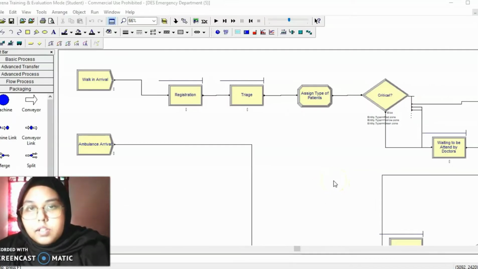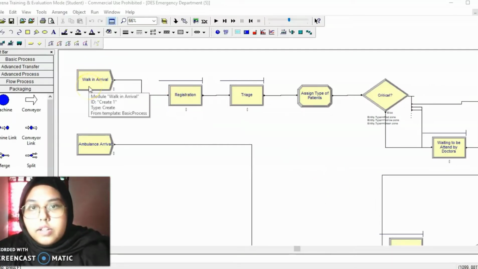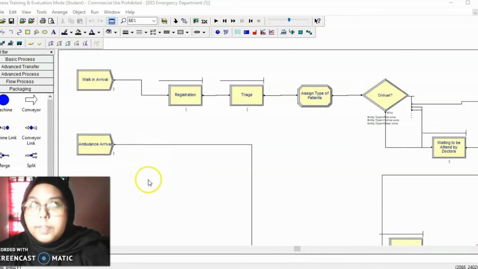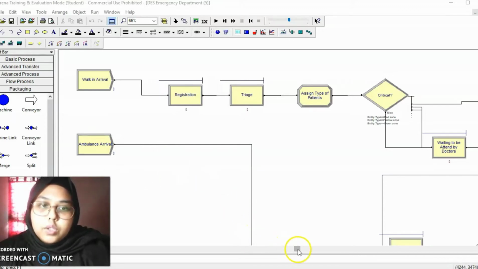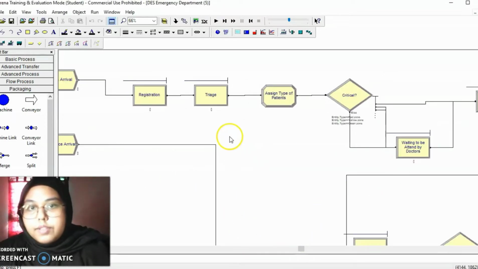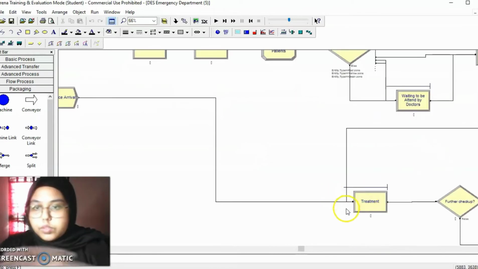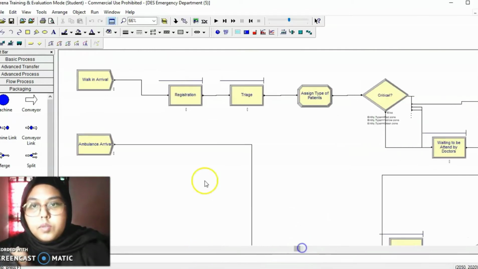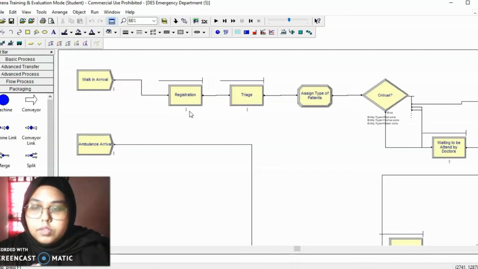So this is our simulation model. This one is walk-in arrival. We have two arrivals, which are walk-in arrival and ambulance arrival. Patients who come by ambulance will not go through the registration or triage system. They will just go straight to the treatment system. But walk-in arrivals have to go through registration because the doctor needs to know the information of the patient. For the ambulance, the medical staff in the ambulance already have the information of the patient. That's why they go straight to the treatment system compared to the walk-in arrival.